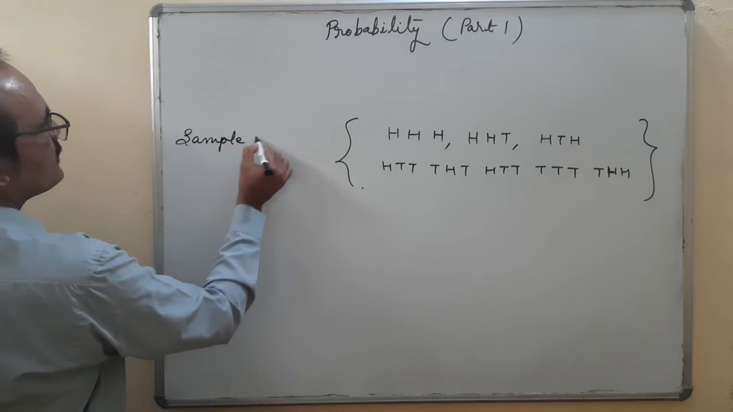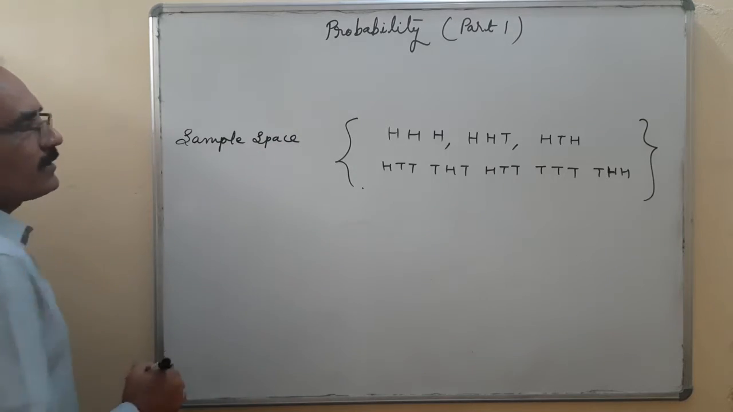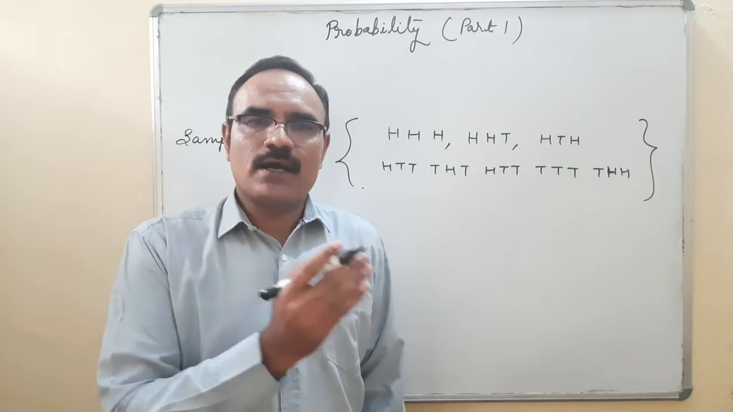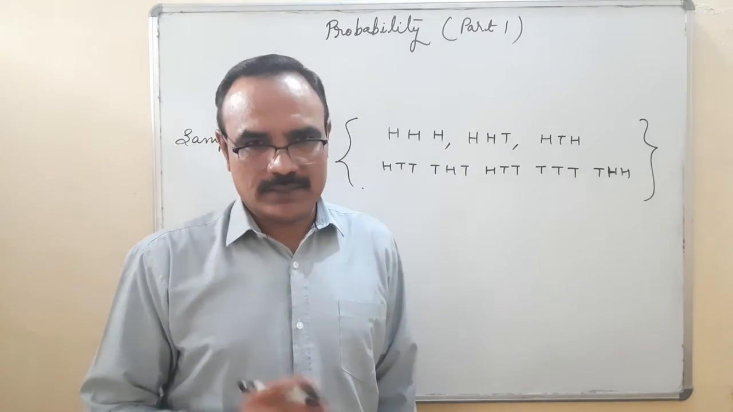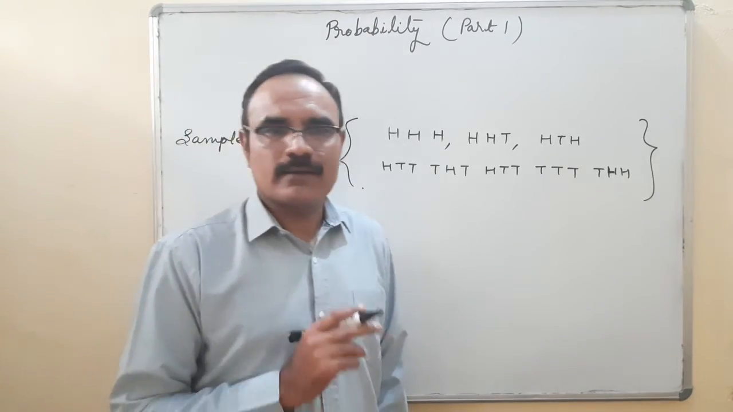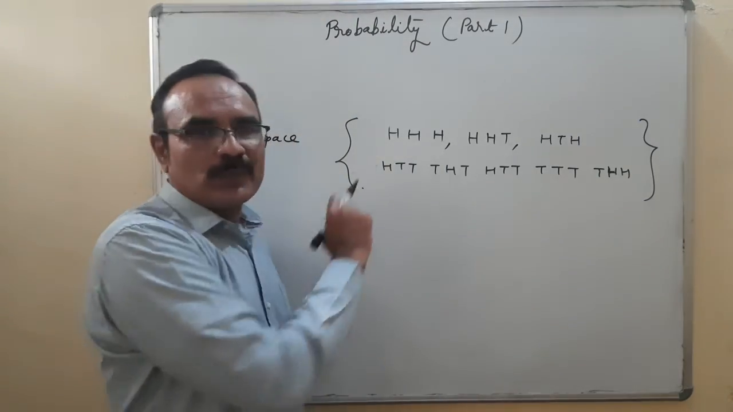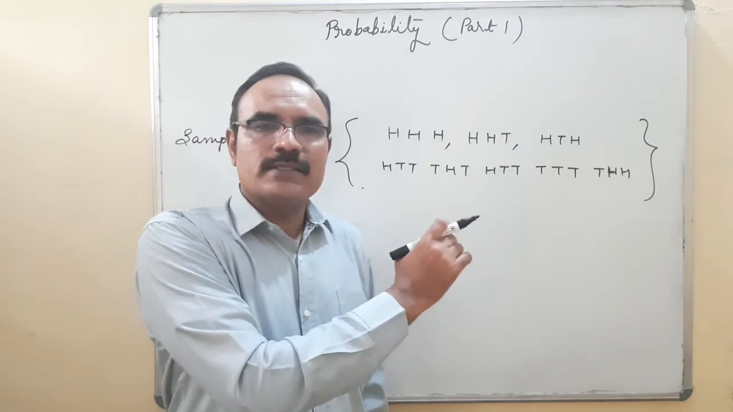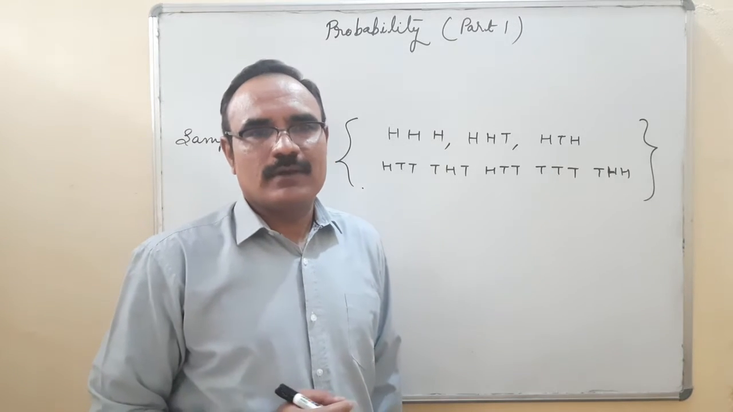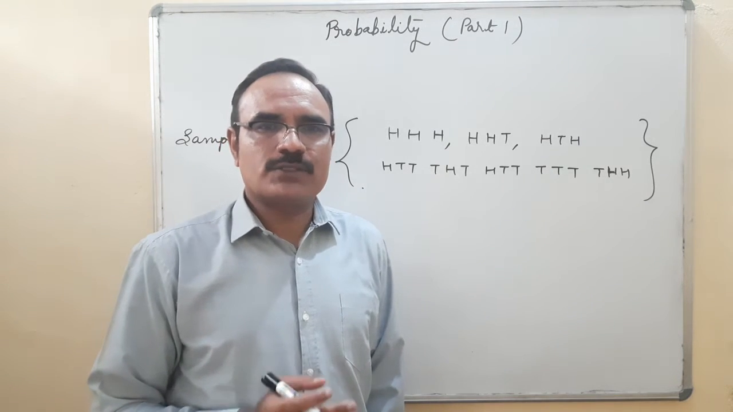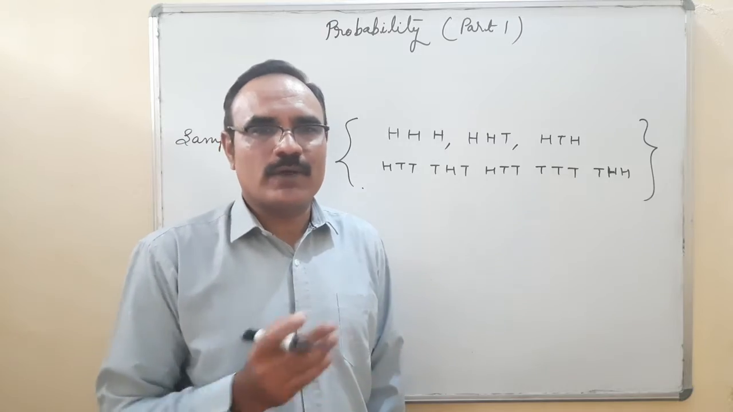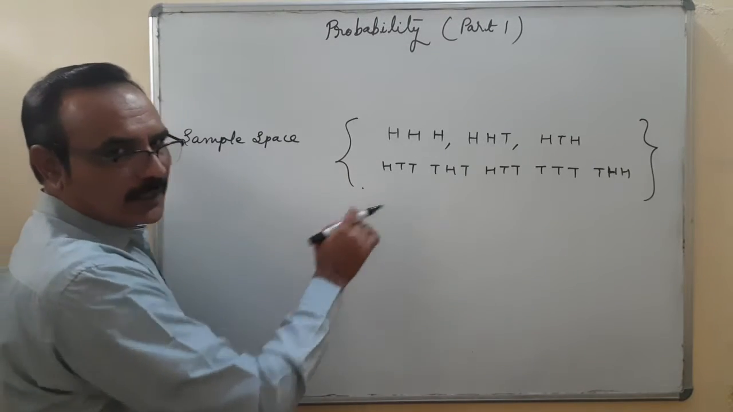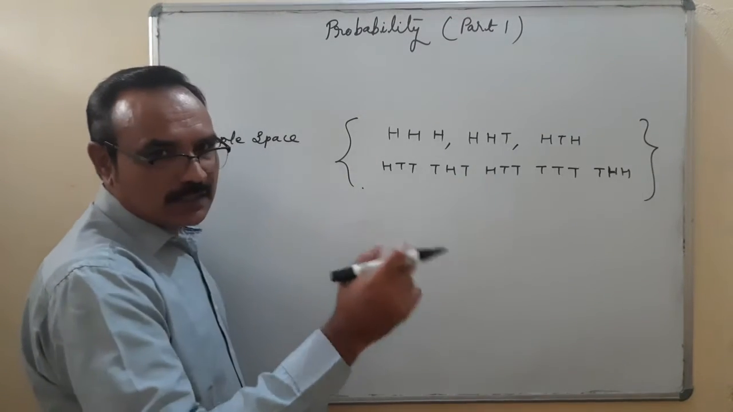This group of all the results is called the sample space. What is a sample space? Sample space is a collection of all the trials in a random experiment. What is the definition of sample space? It's a collection of all trials in a random experiment. When I start throwing three coins together or three coins one by one, then this is called the sample space. Whatever the list of the trials, list of the outcomes.